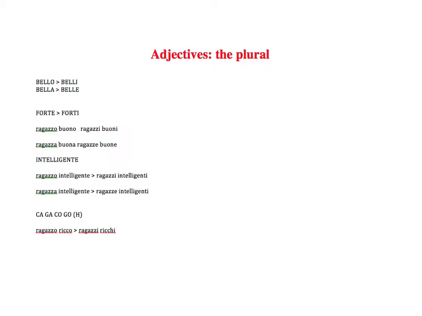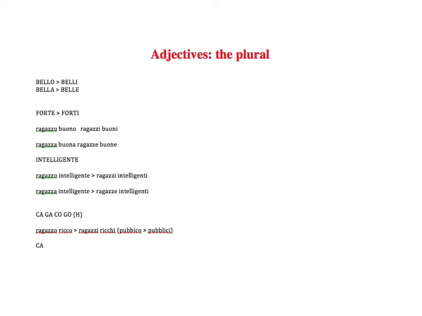Okay, so remember this. For co, there are just a few exceptions without the H. I'm gonna give you just one here: pubblico. It's not pubblichi with an H, but it will be pubblici, and that means public. But remember that the majority of the adjectives ending in co make their plural in chi with an H in between. Okay, so the same rule with the H works for ca always, no?